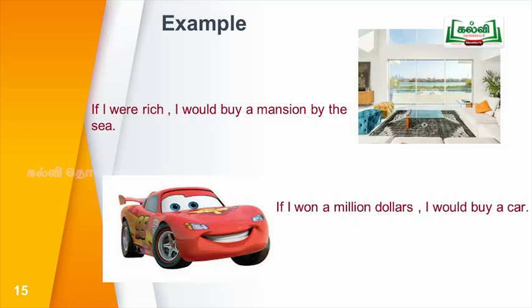Did he win $1 million? No. He is imagining. He expects that thing to happen. So if I won $1 million, I would buy a car. This is an imaginary situation.